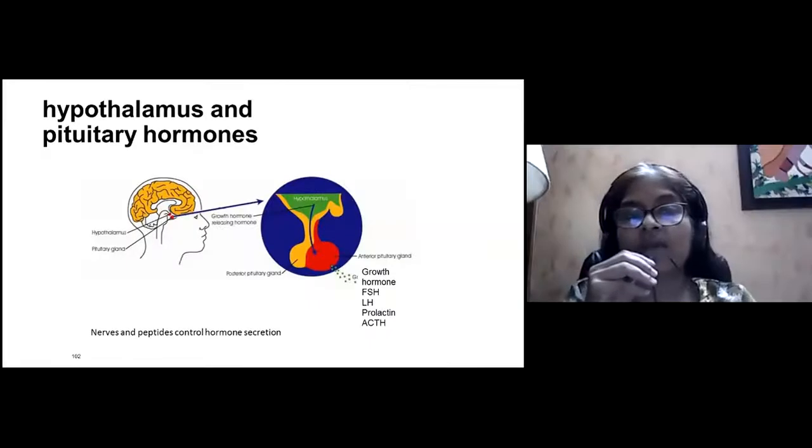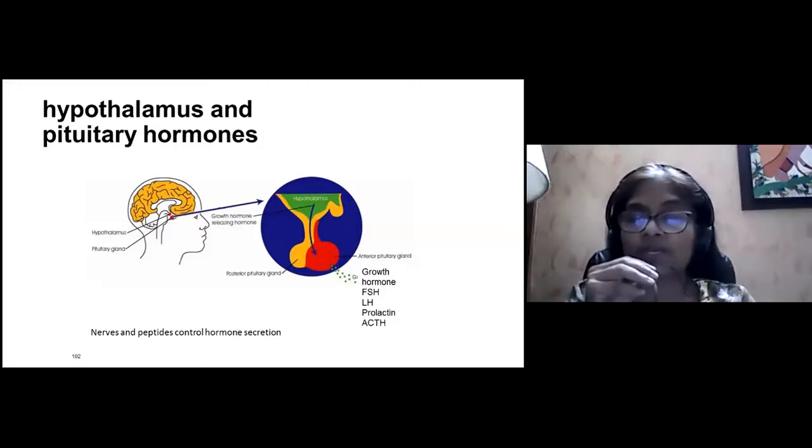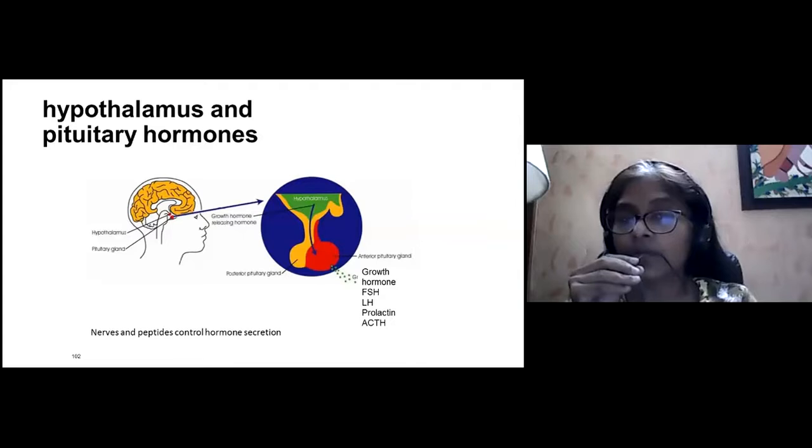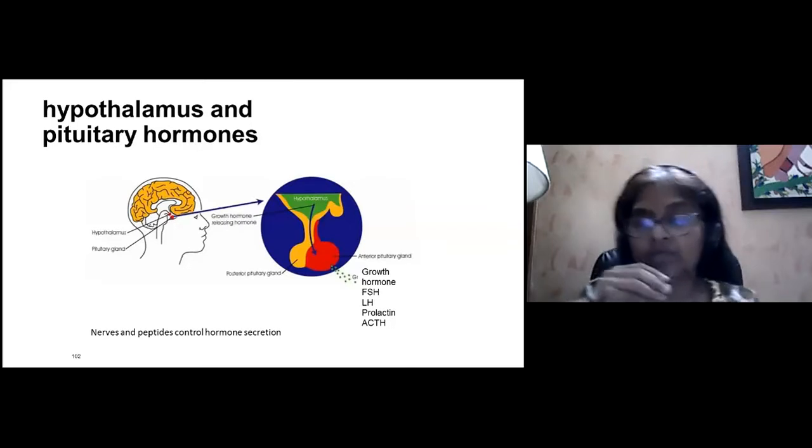...role in the entire endocrinology and play a very important role in gynecology as well. The nerves and the peptides control all the hormonal secretion. When we are talking about oral contraceptives, why am I talking about these? We have to have a very good idea of how the pituitary gland and the hypothalamus control the growth hormones, the FSH, LH, prolactin, and ACTH. This is to know how the oral contraceptive pills help in better contraception.